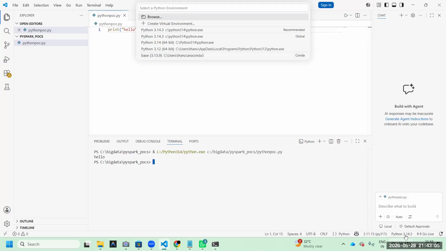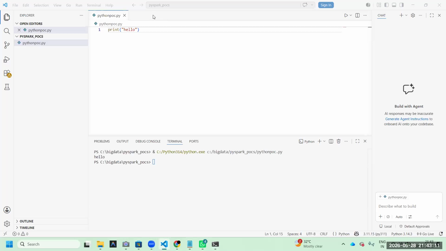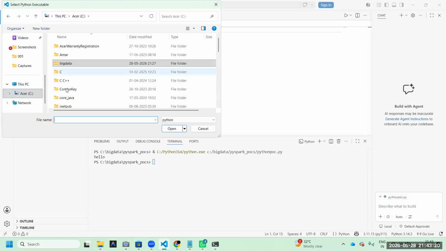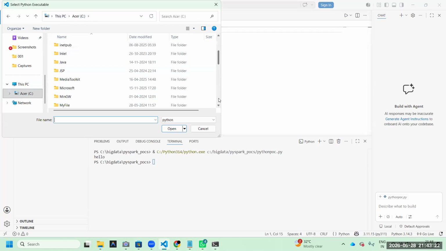Here, click one more time. If not, you do one thing. Browse. It will not take more than 1 minute. Don't worry. Browse where it is located, Python 3.11. Go to your Anaconda. By default, Anaconda is located under your username.